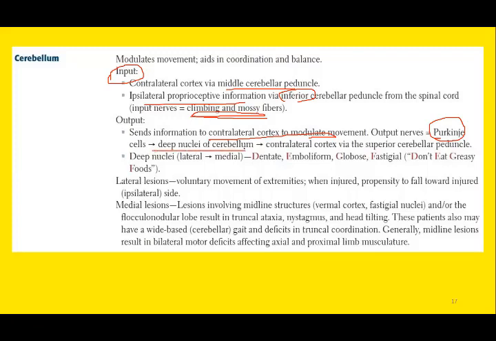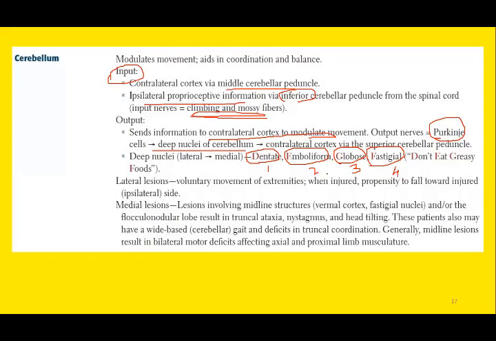Remember, there are four deep nuclei of the cerebellum. The first is the dentate nucleus. The emboliform nucleus is the nucleus medial to it, the second nucleus. The third nucleus is globose, so medial to emboliform is the globose nucleus. Similarly, the medial most nucleus is the fastigial nucleus. So these are the four deep cerebellar nuclei.